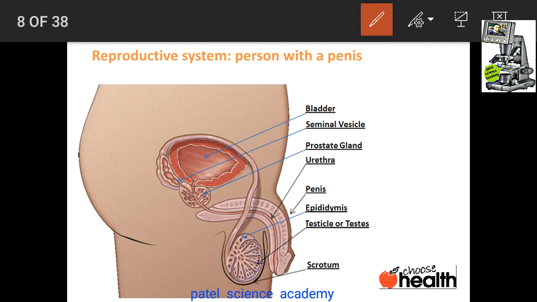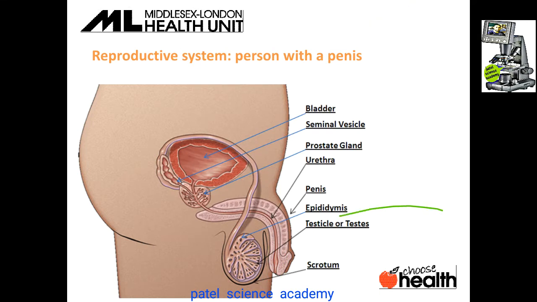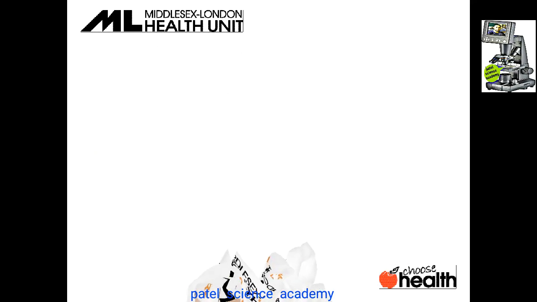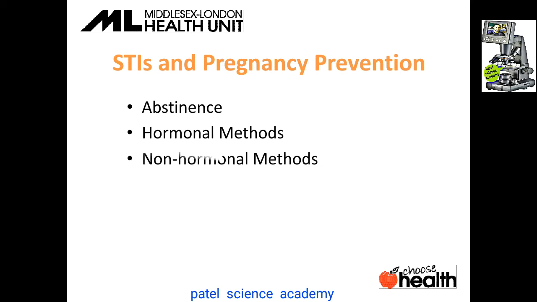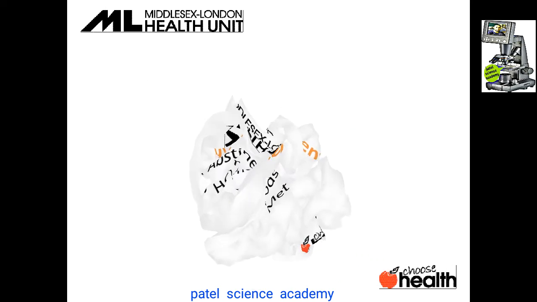Now I'll explain how to control birth, one by one. So dear students, get ready to know about birth control, or prevention methods for pregnancy. STIs and pregnancy prevention can be done by the following methods. First, abstinence, which I'll explain. Then hormonal methods, then non-hormonal methods. So let's see one by one.